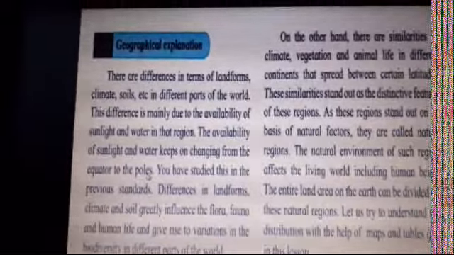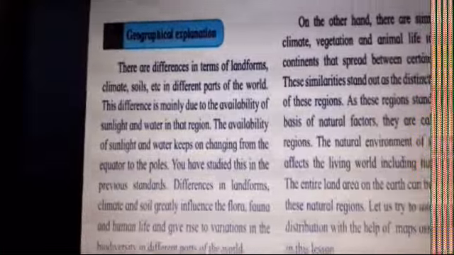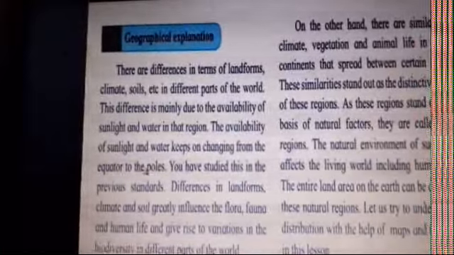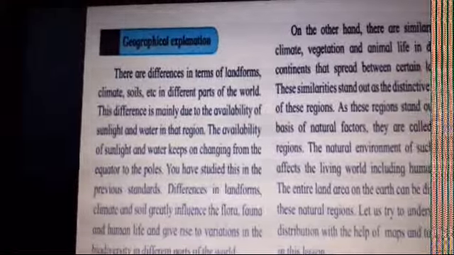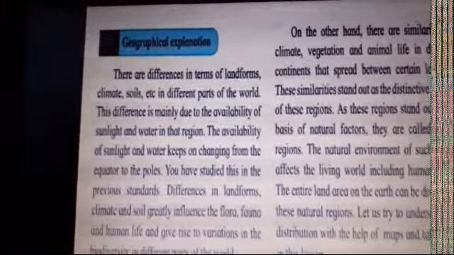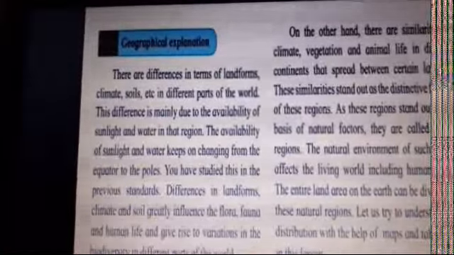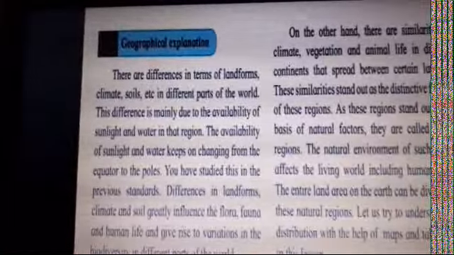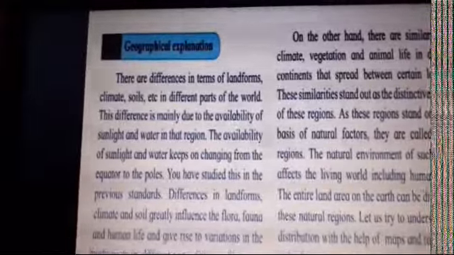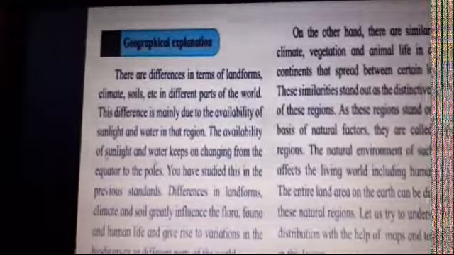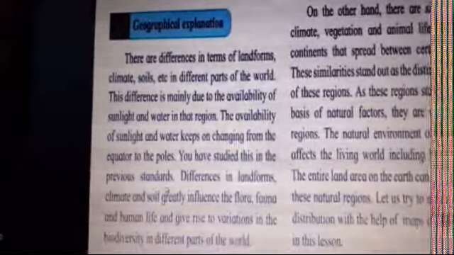Yes, the equator receives the direct rays of the sun. Therefore, we receive more heat. Whereas when you go from the equator towards the polar regions, the rays become slanting. So, we get less heat and less sunlight on the polar regions, both in the north and the south pole. You have studied this in the previous standards.